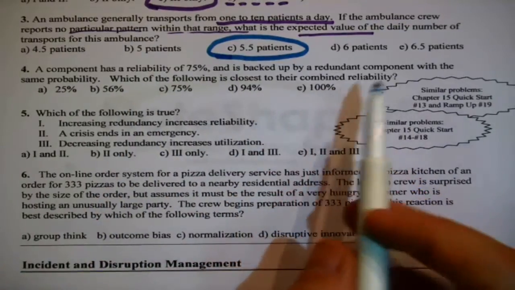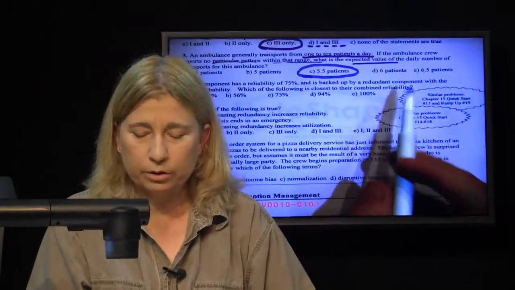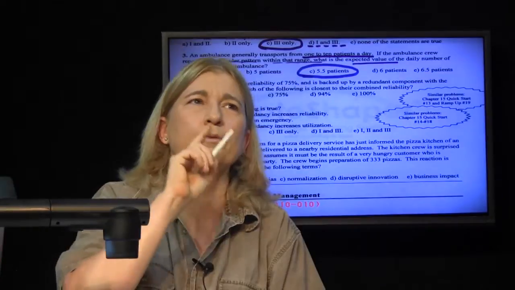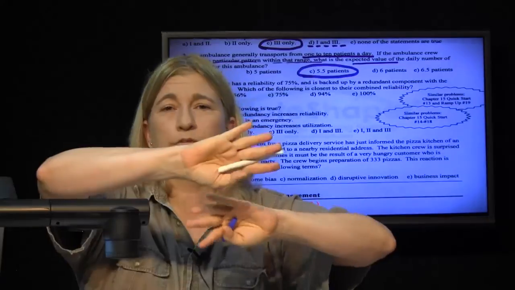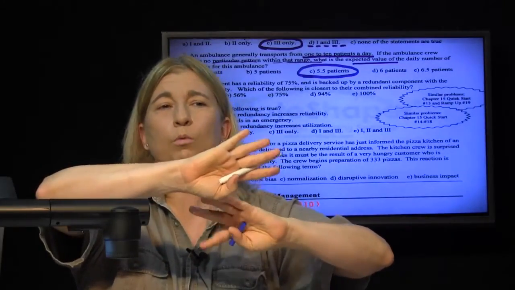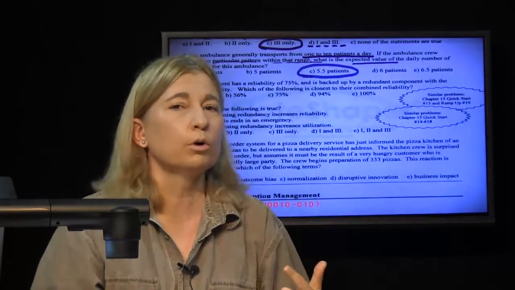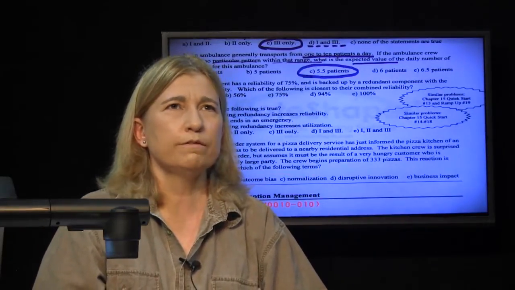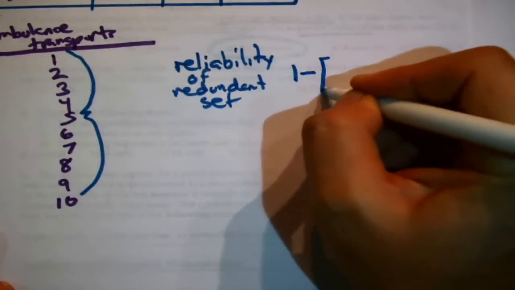Okay. A component has a reliability of 75% and is backed up by a redundant component with the same probability. Which of the following is closest to their combined reliability? Oh, okay, so this question is about the reliability of a redundant set. There's 2 components, each of which are 75% reliable. Okay, what's the chance that this system is reliable, that the whole system, one or the other one, will work? Okay, so we need the formula for a reliability of a redundant set, although I like to just reason through it with logic.